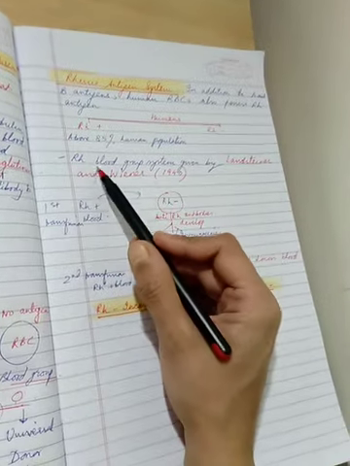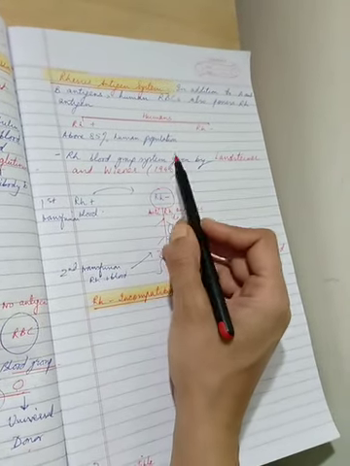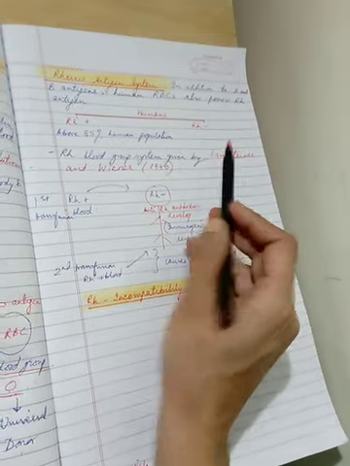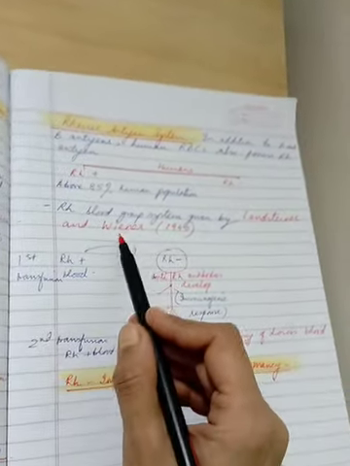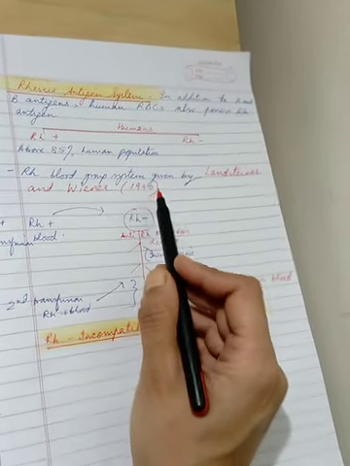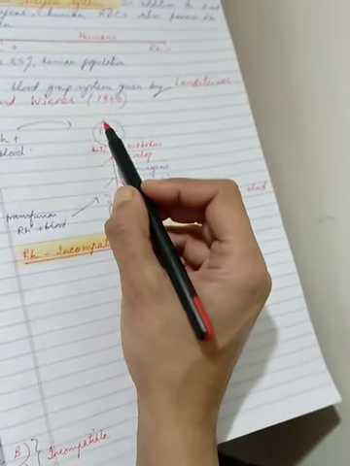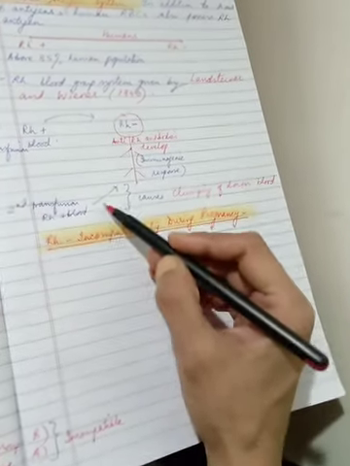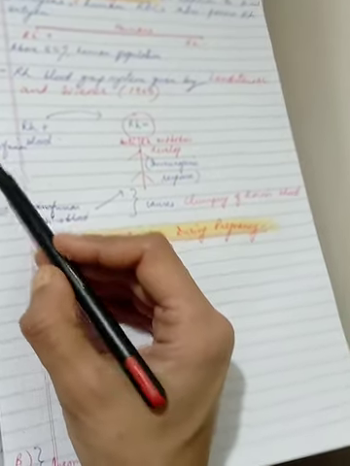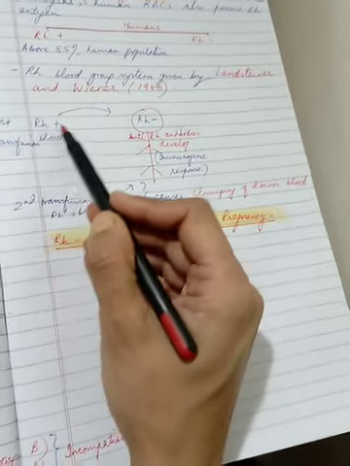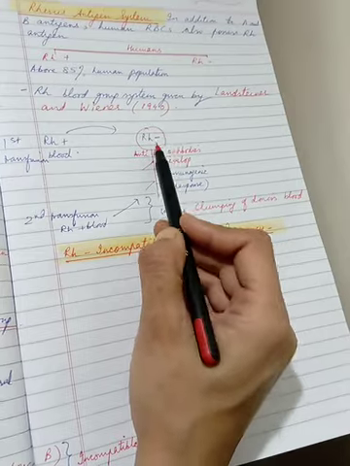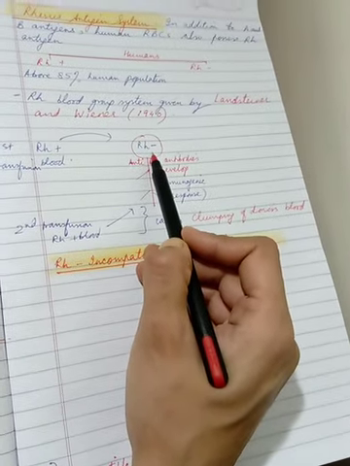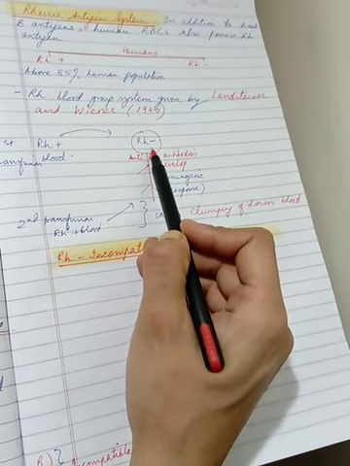This RH blood group system was given by Karl Landsteiner, the same person, along with another person called Wiener. They worked on this around 1940. Then let's talk about the conditions of blood transfusion. In the first case, suppose RH positive blood is given to an RH negative recipient. In this case, what can happen?